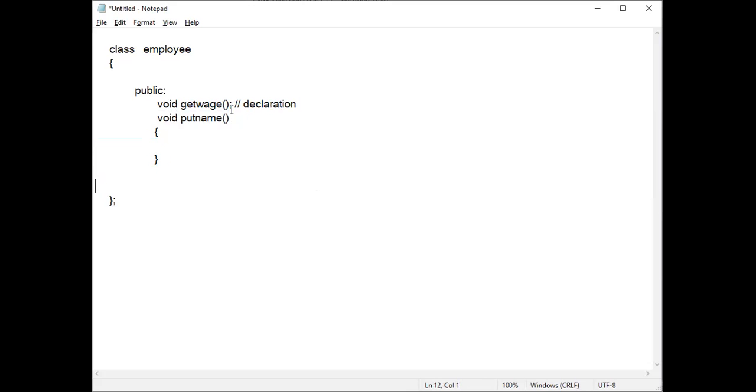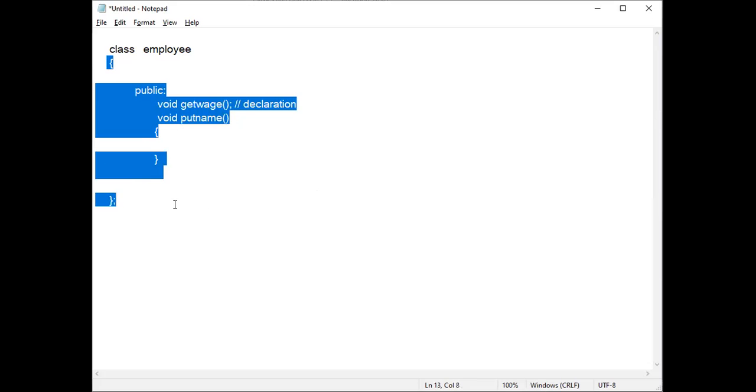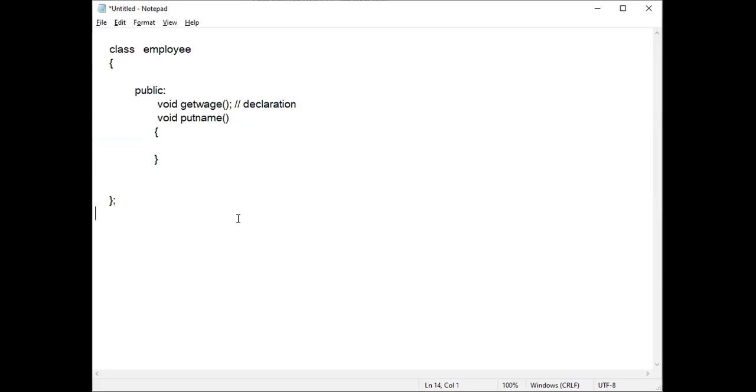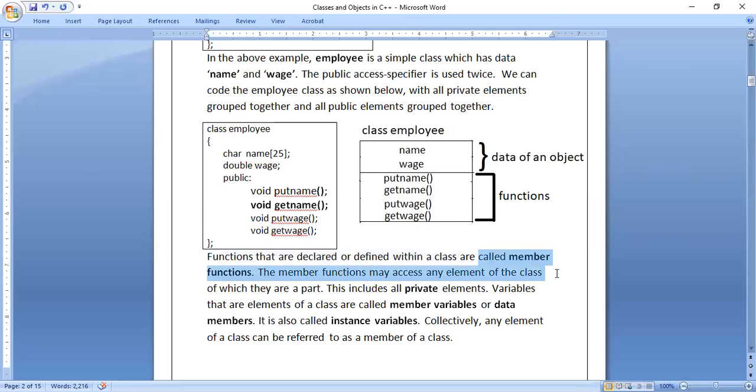So whatever you do, either the declaration or the definition within the class. See, they have mentioned within the class, not outside the class. Either a declaration or a definition, for both of these they are calling them member functions. Remember this term, member functions. For functions there is only one term, member functions. So functions which are declared or defined within a class are called member functions. The member functions may access any element of the class of which they are a part. This includes all private elements. Variables that are elements of a class are member variables.